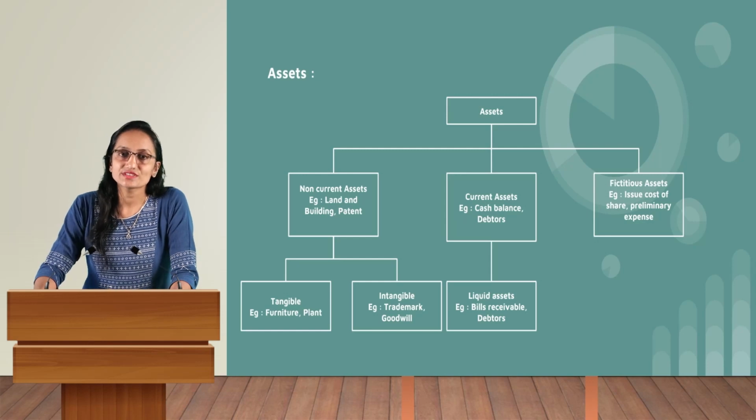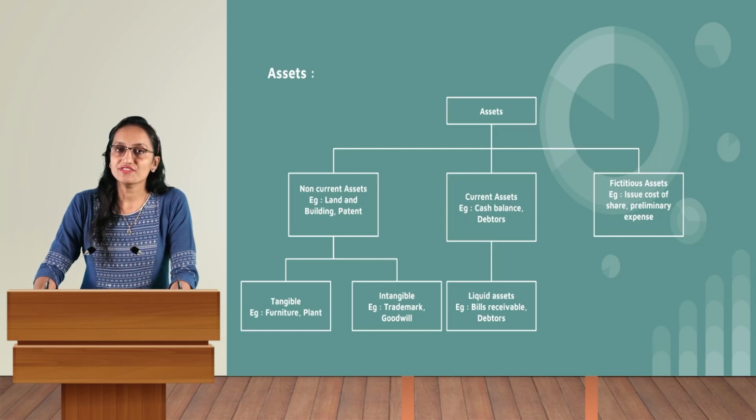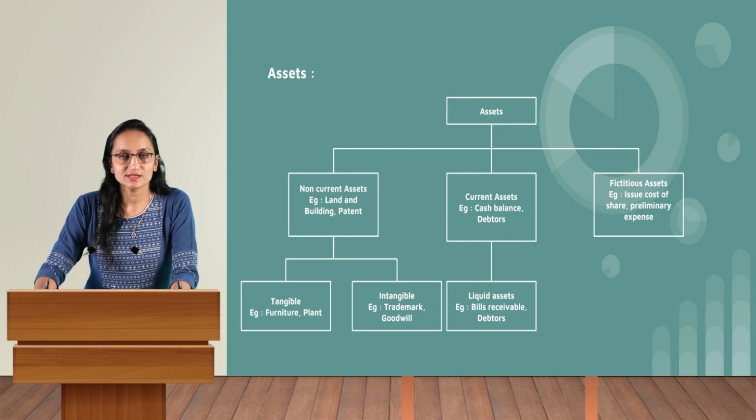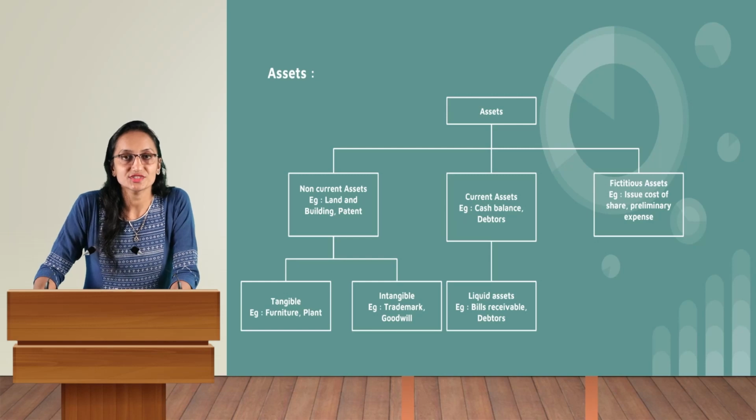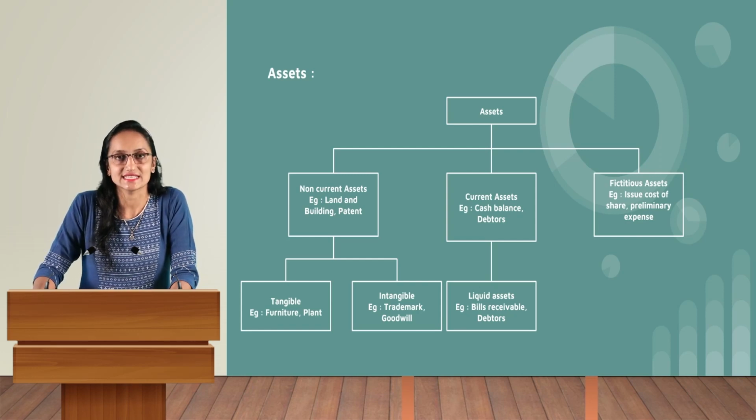Examples of fictitious assets are the preliminary expenses or the issue cost of a share. Whenever a business owner thinks that he needs more and more capital, at that point of time he could issue shares. The cost or expense of that share would be known as preliminary expenses, because these expenses or assets are not for a regular period. It is not even for a very long period as well. So that's the reason it is known as fictitious assets.